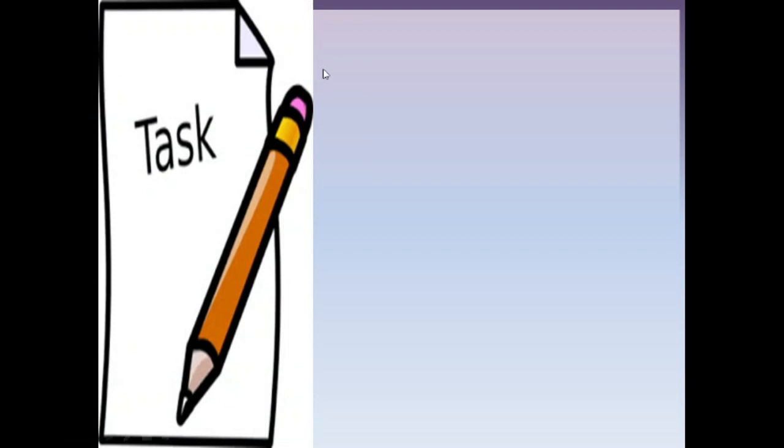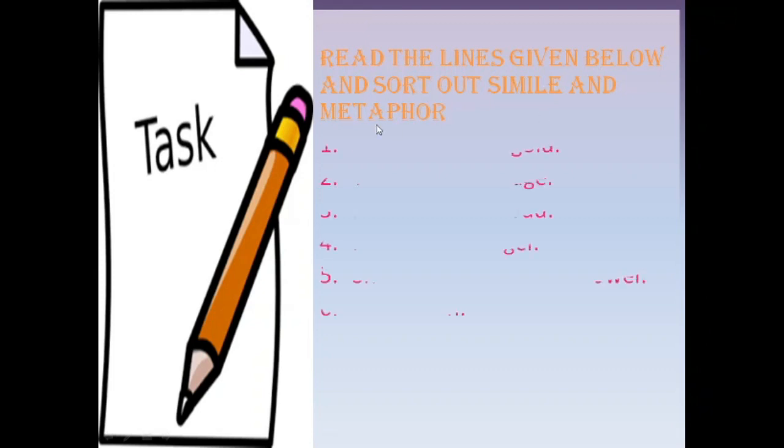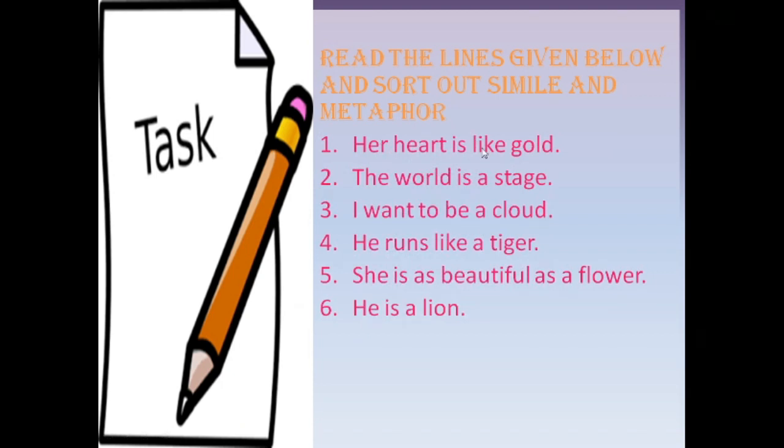Now comes your task. Read the lines given below and sort out simile and metaphor. Here are the lines. Her heart is like gold. The world is a stage. I want to be a cloud. He runs like a tiger. She is as beautiful as a flower. He is a lion.